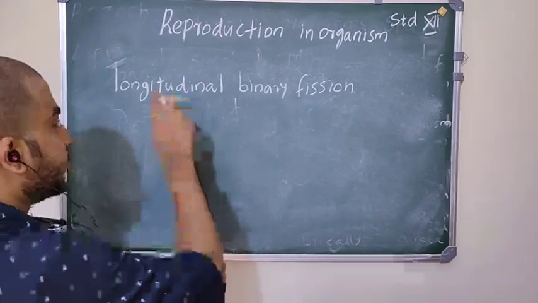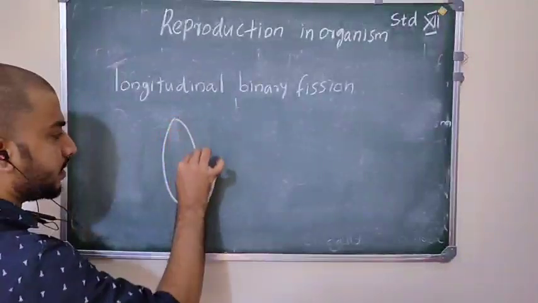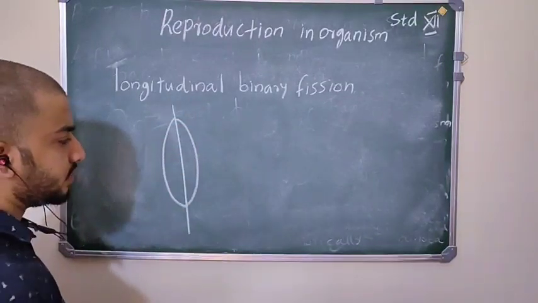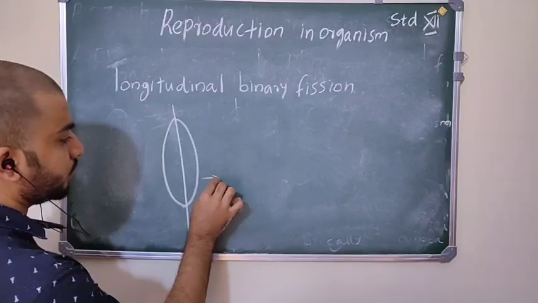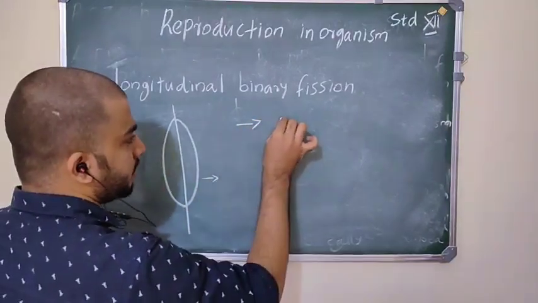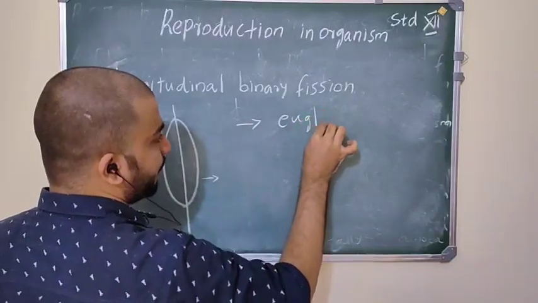We discuss longitudinal binary fission. Longitudinal binary fission means the plane of division runs along the longitudinal axis of the parental organism. So it results in two new daughter cells. It is seen in euglena.